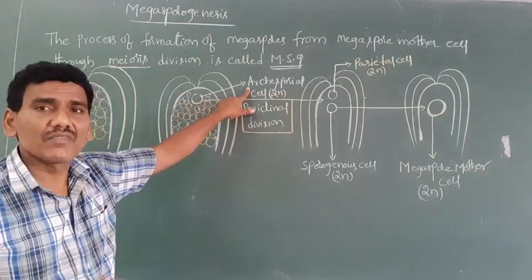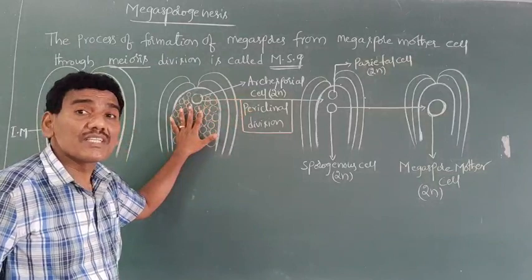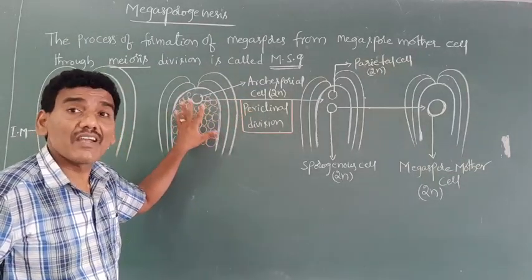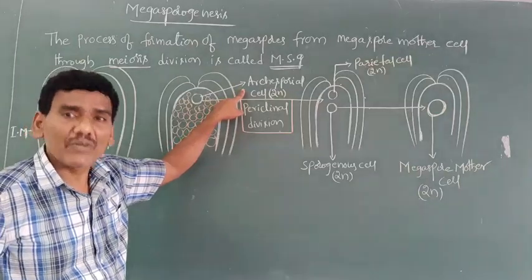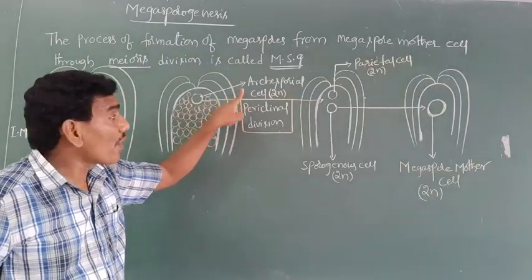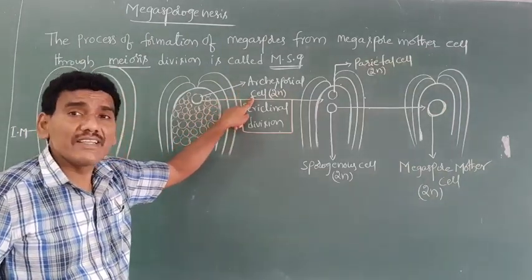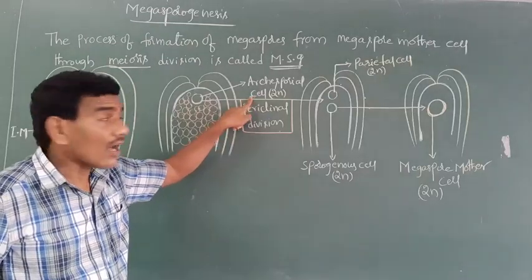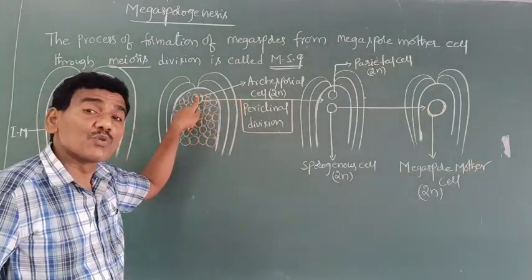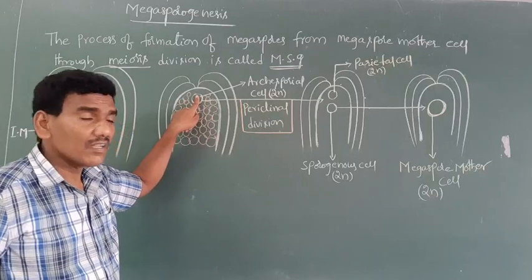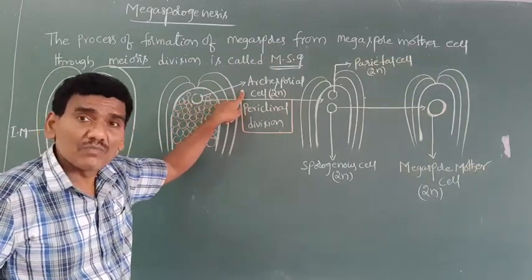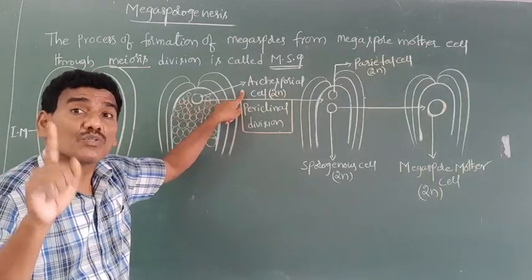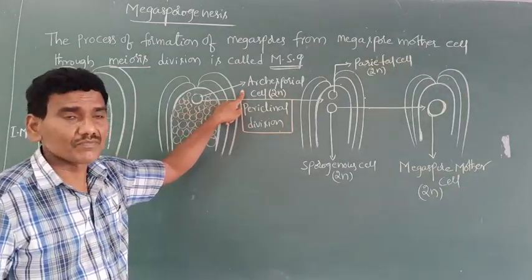In this way, inside the nucellus, inside the ovule, the archesporial cells are developed. The ploidy of the archesporial cell is 2n. The archesporial cell develops towards the micropylar end. The archesporial cell develops from any one of the nucellus cells.